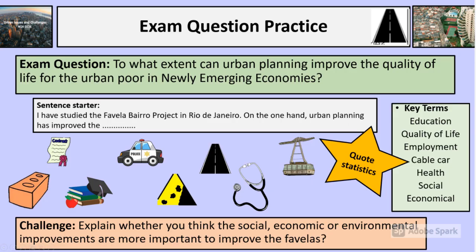Now we have exam question practice. Hopefully you've finished and completed that entire sheet, because that will help you answer this exam question. The exam question is, to what extent can urban planning improve the quality of life for the urban poor in newly emerging economies? You've got key terms on the right hand side. Make sure you quote statistics and make sure you have a go at the challenge question. I've also provided a sentence starter if you're struggling to get started on the exam question practice. So make sure you pause the video here and have a go.